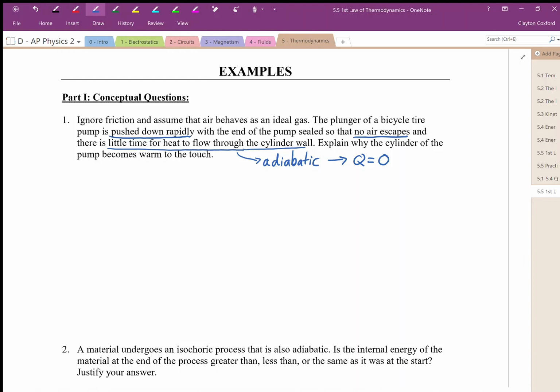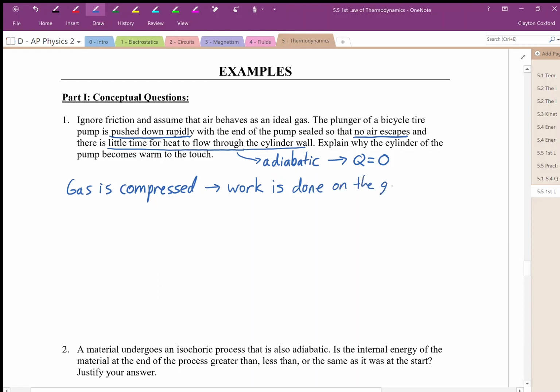It means that this gas is compressed, which means that the work is done on the gas. Right? The displacement and the force are in the same direction. Volume is decreasing, so work is done on the gas, which we say is positive work being done.